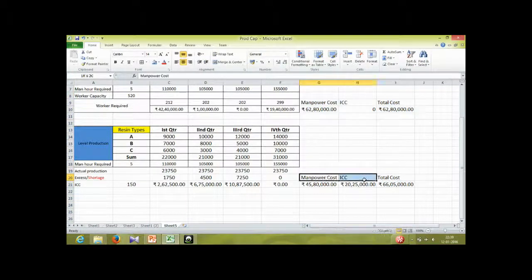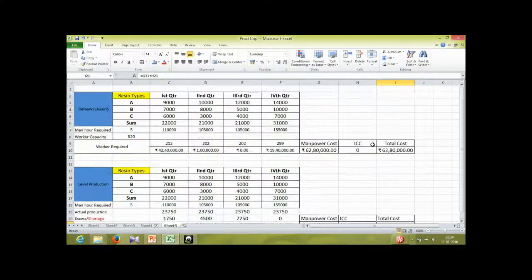So clearly you can see what's the difference in cost for those two methods that we have studied or tried to compare. You can see that total cost for level production we are having something like 66 lakhs, and total cost for demand chasing we are having 62 lakhs. So for this particular case we should go for demand chasing.